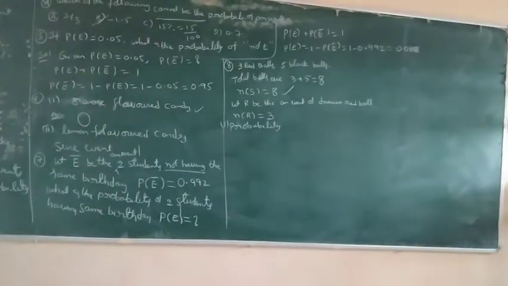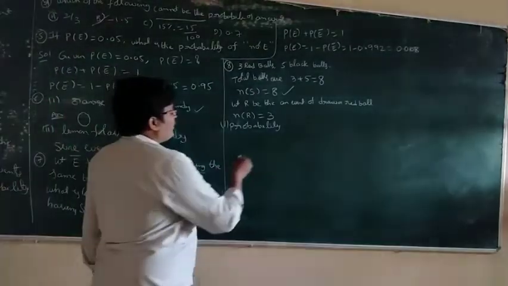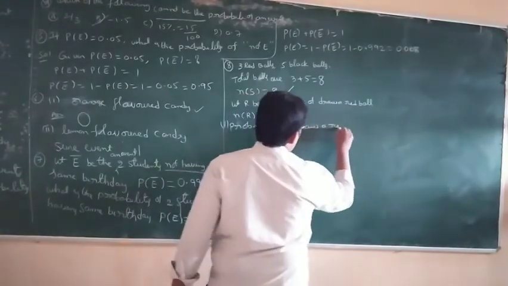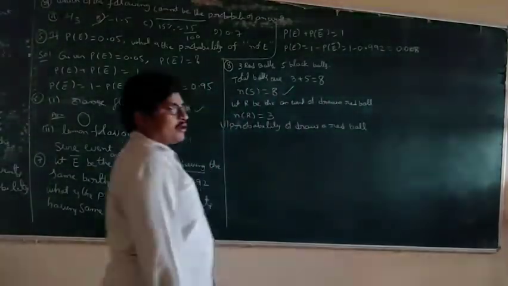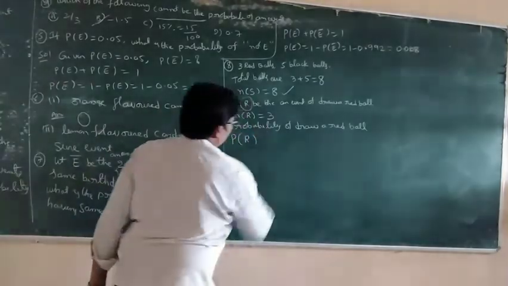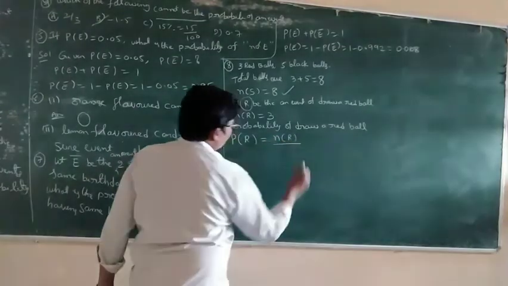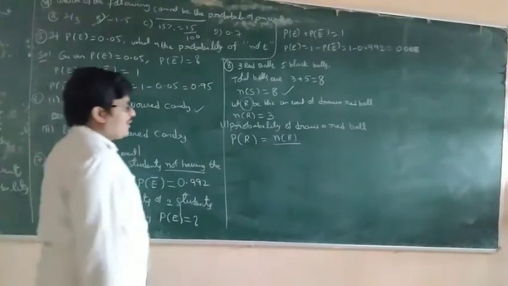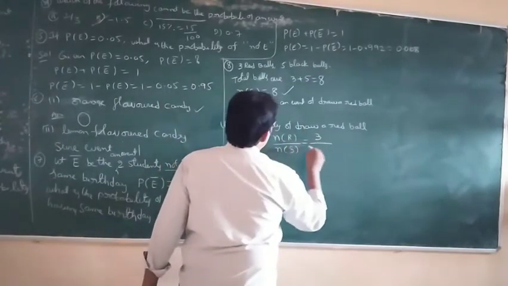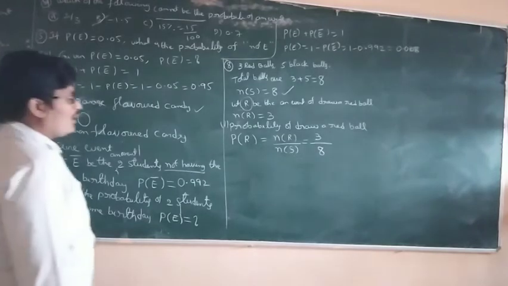Probability of drawing a red ball. The probability of a red ball is denoted by R. What is the probability formula? P of R is equal to n of R, the number of favorable cases, meaning red balls, divided by the total number of balls, n of S. n of R is equal to 3, and n of S is equal to 8. The probability of drawing a red ball is 3 by 8.